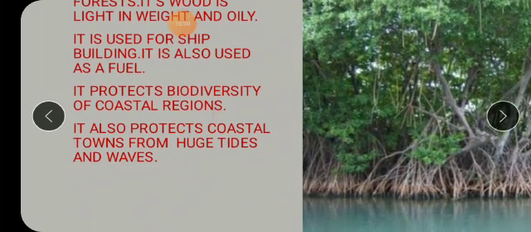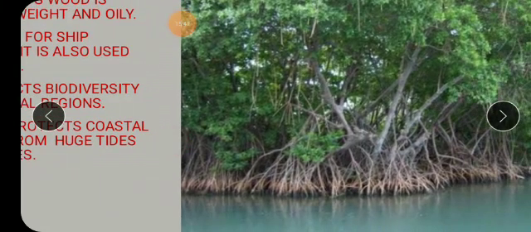It protects the biodiversity of coastal regions, that is, the variety of plant and animal life in the coastal areas. It also protects coastal towns from huge tides and waves, which continuously keep coming onto the seashore. It protects those coastal towns or cities from such huge tides or waves. So these are some of the uses of mangrove forests.